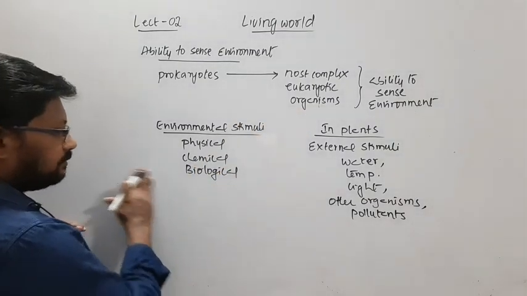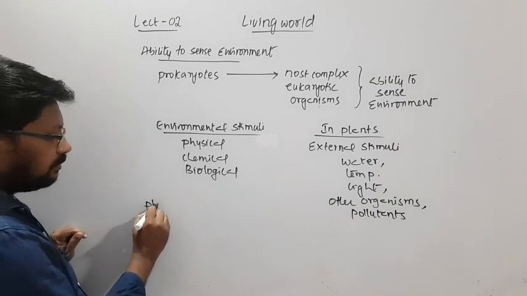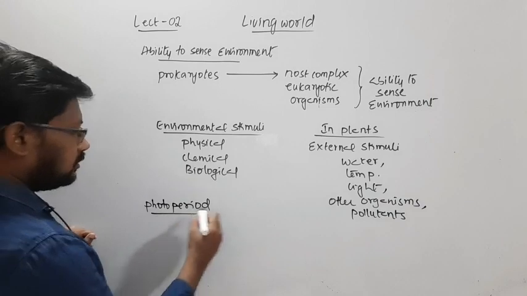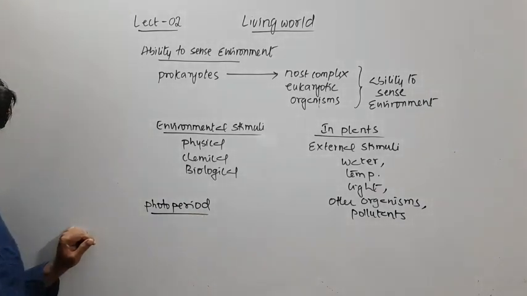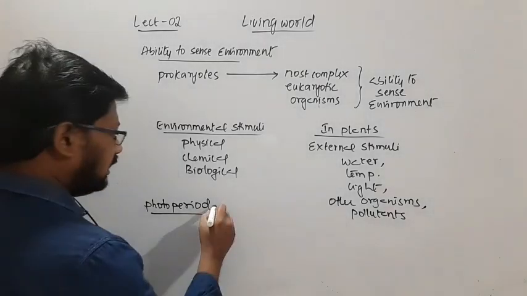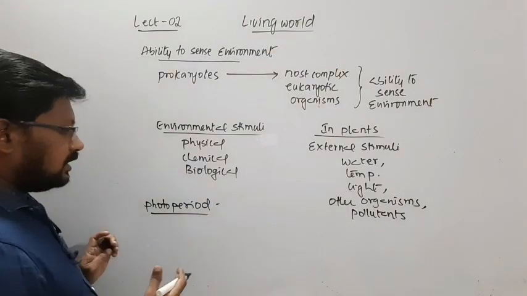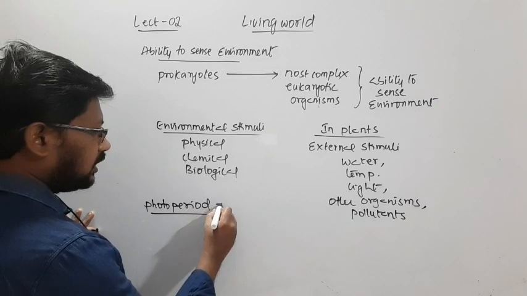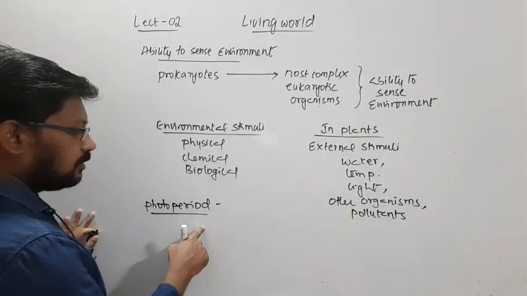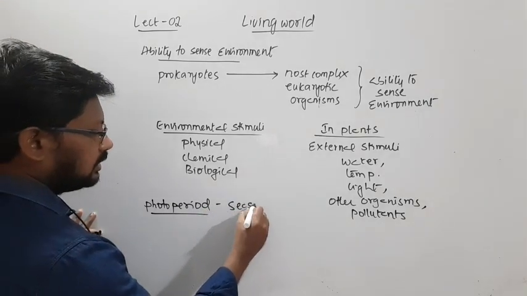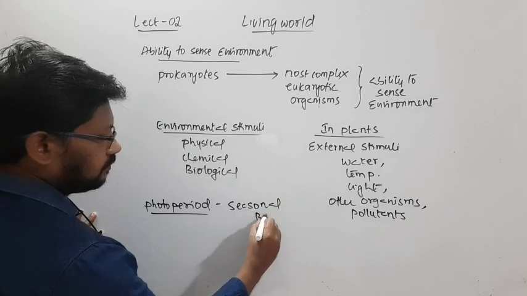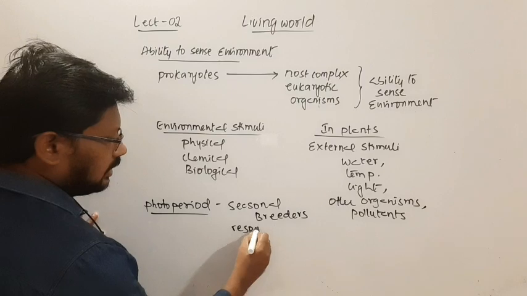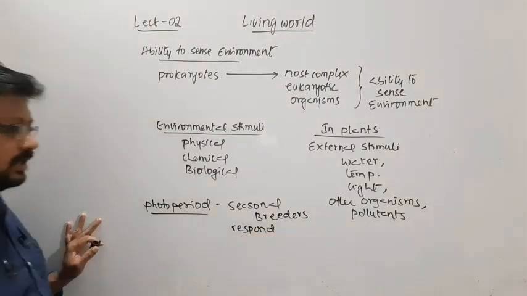Then coming to photoperiod. Organisms like seasonal breeders respond to this photoperiod.